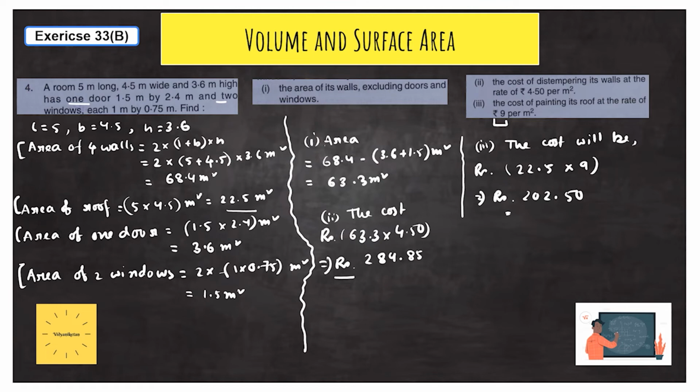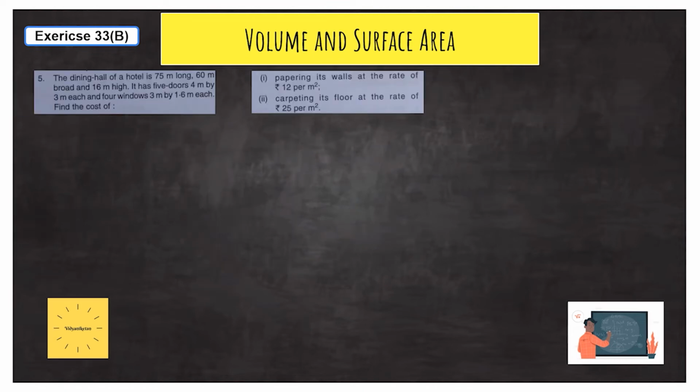So in this way this problem is also done. Now we will move towards the next problem. So let's see this problem. The dining hall of a hotel is 75 meter long, 60 meter broad, and 16 meter high. It has 5 doors, 4 meter by 3 meter each, and 4 windows, 3 meter by 1.6 meter each. Find the cost of, these questions are given.